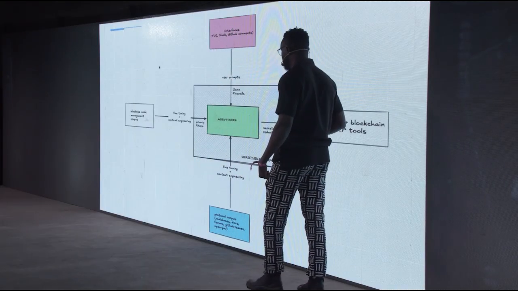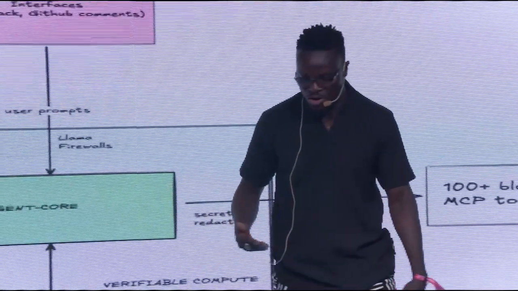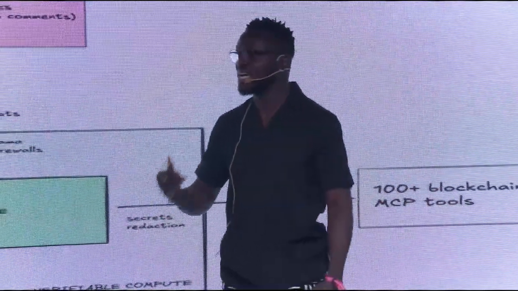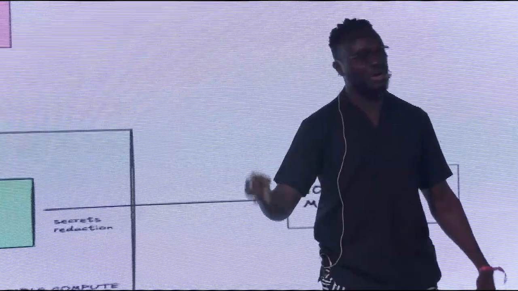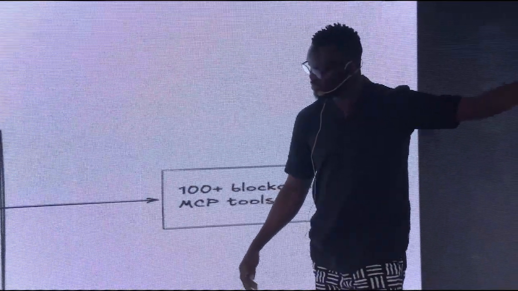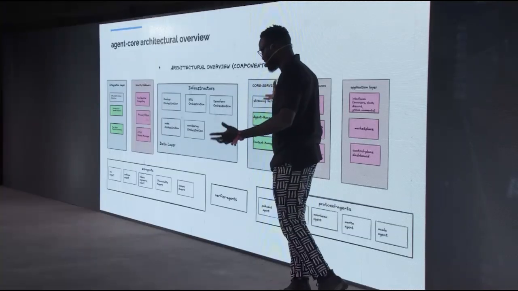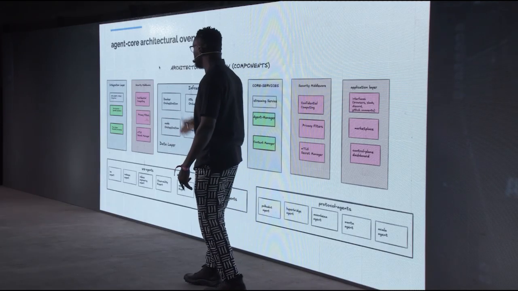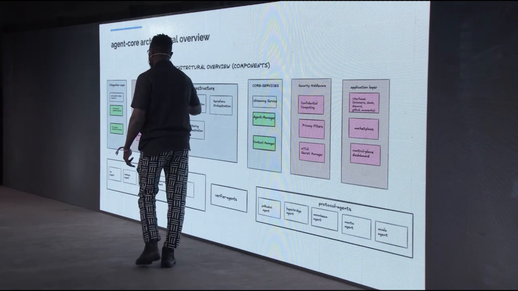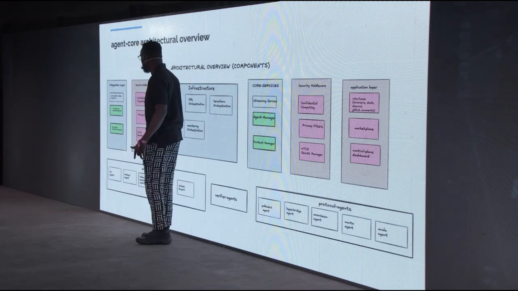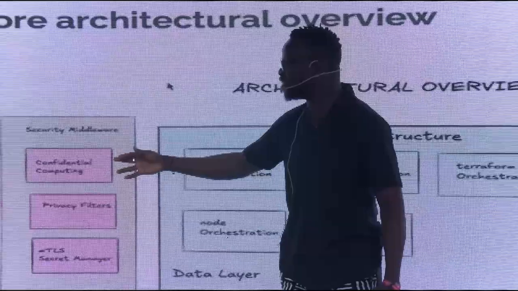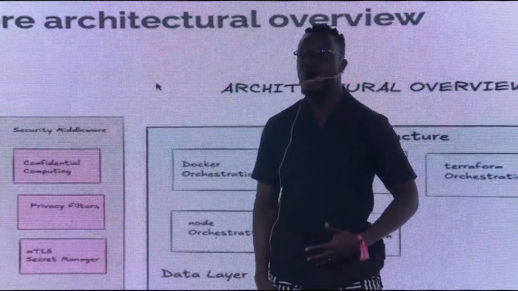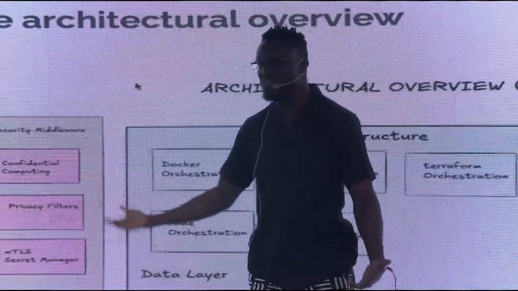So we expect that there will be a level of questions around how do we actually trust that the agent is doing what it's meant to do. But I'll get to that later on. Next. Yeah. So this is a much grander overview of what our node agent looks like. We have the integration layer. We have the security middleware. I think this is the most important part of the work for us, where everything the agent does goes through confidential computing and can be verified by anyone and by another agent as well. And then we have privacy filters as well.